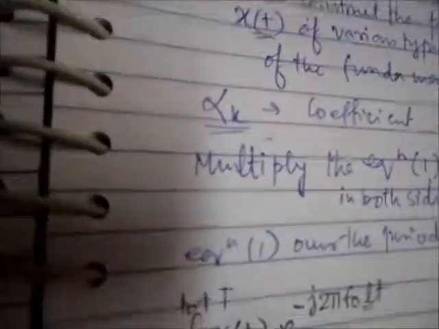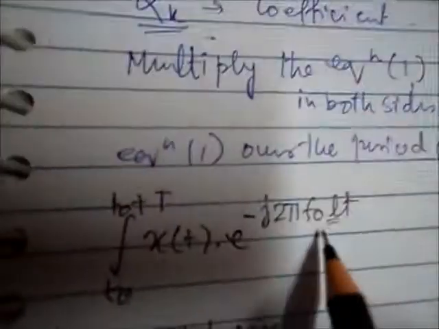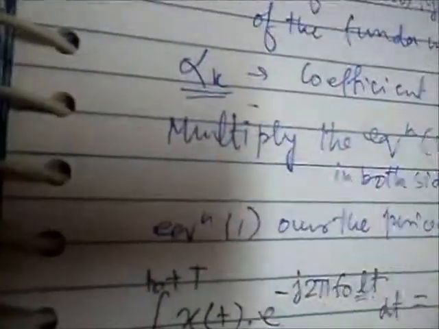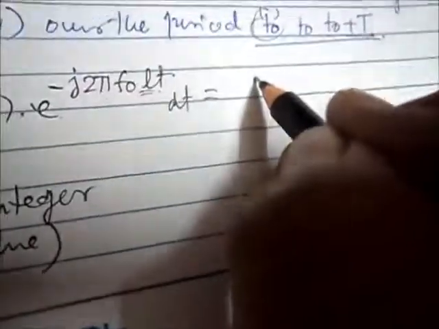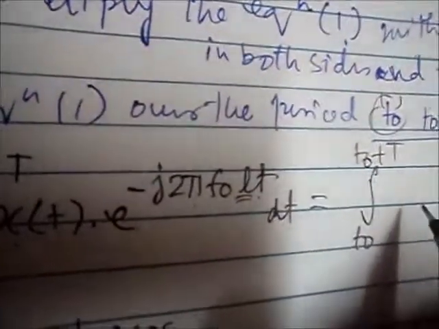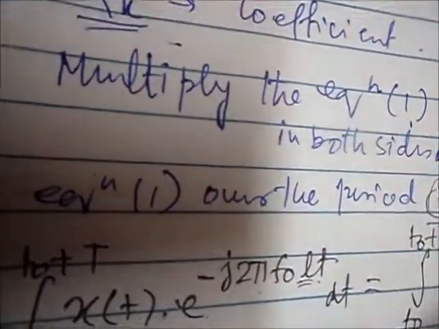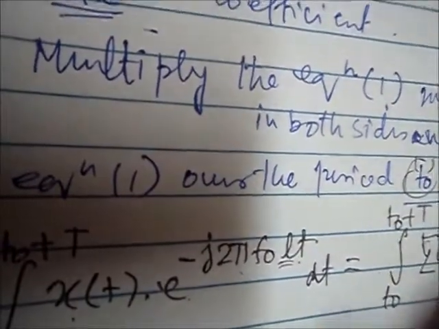Now this is the integration from t0 to t0 plus T of x(t) e to the power minus j 2 pi f0 l t dt. This is the same thing we will apply here in the RHS. This is also equal to t0 plus capital T, the final limit of this integration. Then this is equal to the summation of alpha k into e to the power